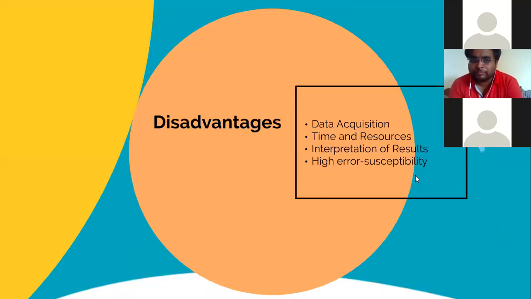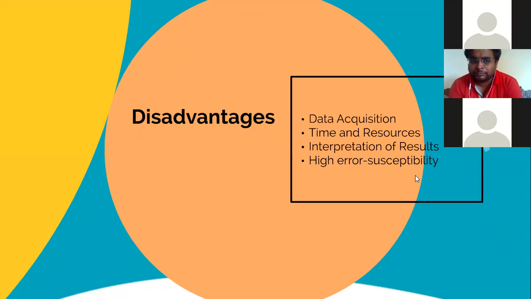So what are the disadvantages then? Data acquisition. What is the meaning of data acquisition? That means it needs a lot and lot of data. As much data as you can provide, it will improve itself. Are you understanding that particular thing? If we provide a small set of data, the accuracy will be bounded, or it is not very accurate in real time.